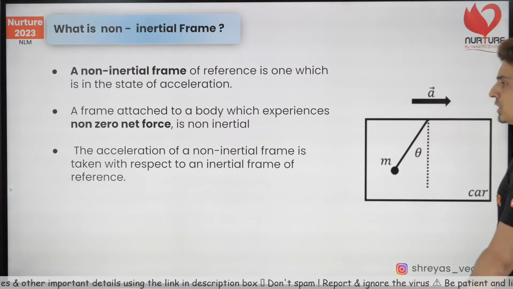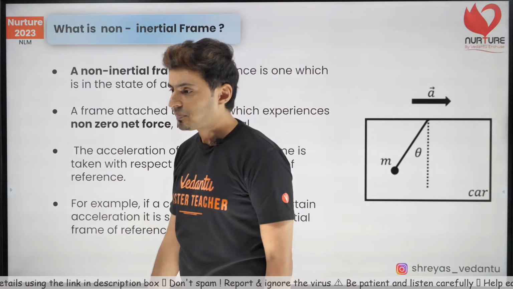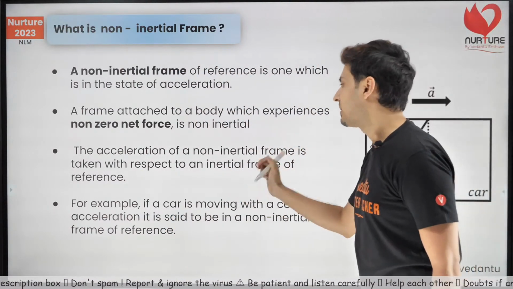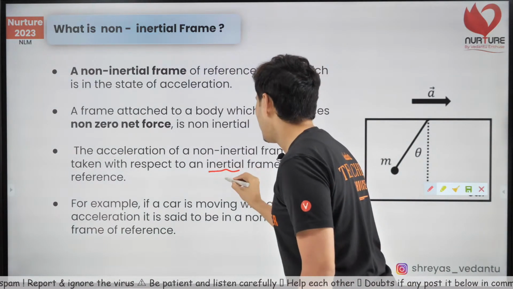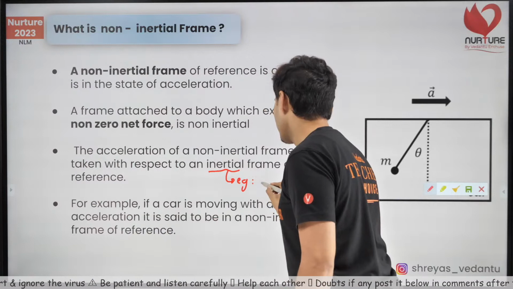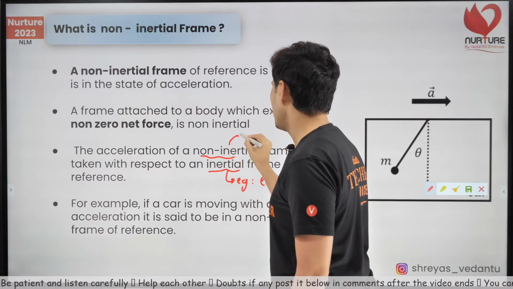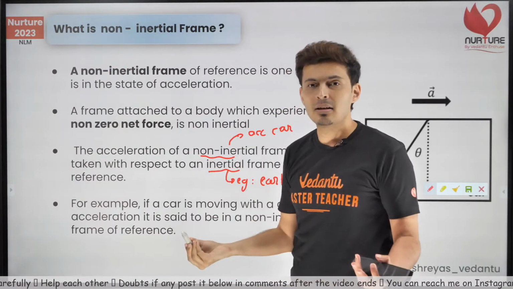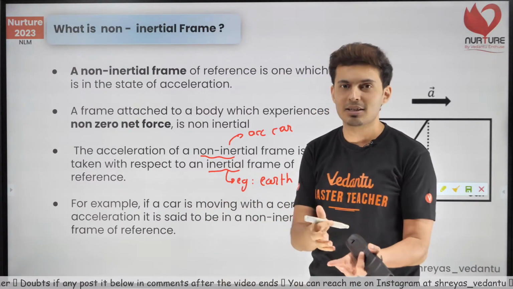Okay, and you can see that the acceleration of a non-inertial frame is taken always with respect to inertial frame. This line, try to understand it. What is an example of inertial frame? Example, earth. And non-inertial frame, example, accelerating car. So when I say the car is accelerating, what is it accelerating with respect to? Anything which is inertial, like earth.